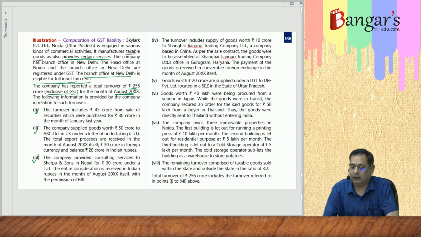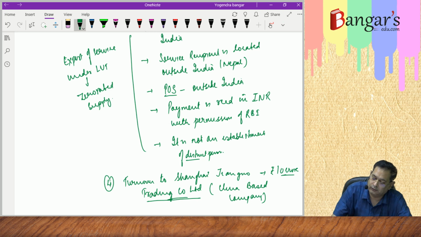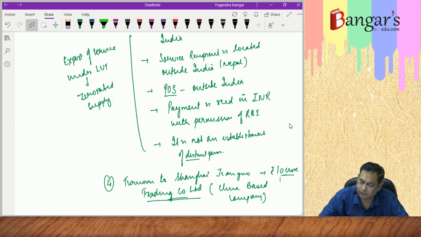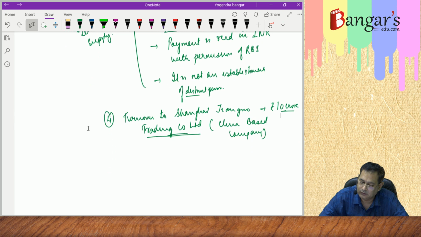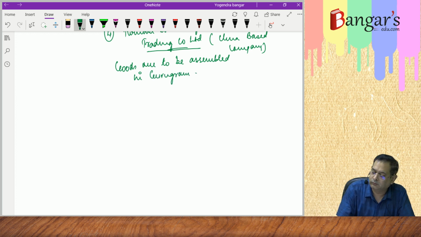Now what they are saying is, as per the sale contract, the goods were to be assembled at the company's office in Gurugram, Haryana.